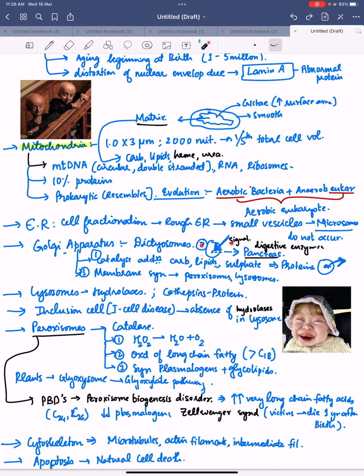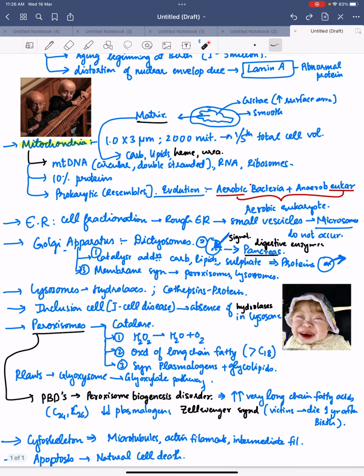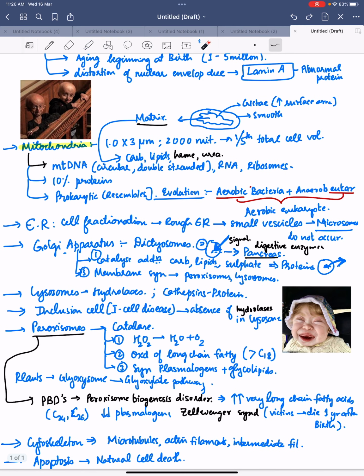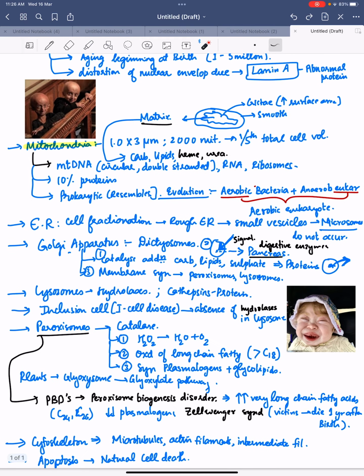Second is signal. Whenever there is a signal to the Golgi apparatus, only then are the proteins expelled out of the cell. This is one of the mechanisms of expulsion of proteins, like the digestive enzymes of the pancreas. Next is membrane synthesis. It synthesizes membranes in some intracellular organelles such as peroxisomes and lysosomes.